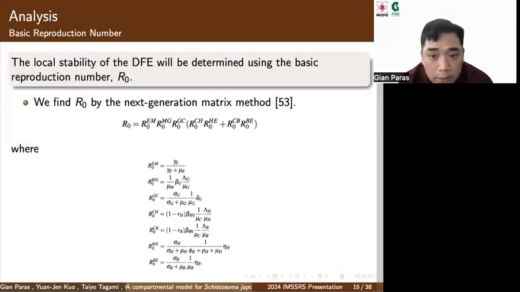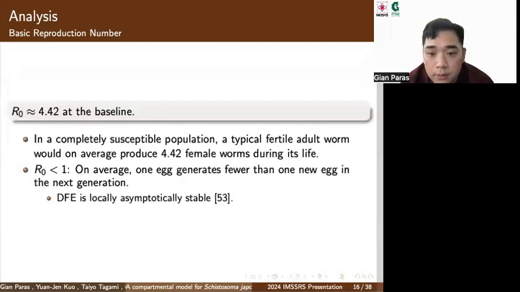We will determine the local stability of our disease-free equilibrium using the basic reproduction number, or R0, which we found using the next generation matrix method. And by plugging in our parameter values, we obtain an R0 value of approximately 4.42 at the baseline. This means that in a completely susceptible population, a typical fertile adult worm would on average produce 4.42 female worms during its life. We do want R0 to be less than 1, so that on average, one egg generates fewer than one new egg in the next generation, preventing schistosomiasis from spreading. At this point, the disease-free equilibrium is locally asymptotically stable.